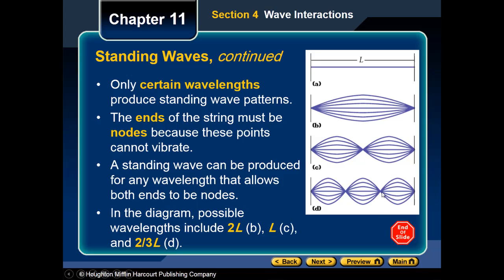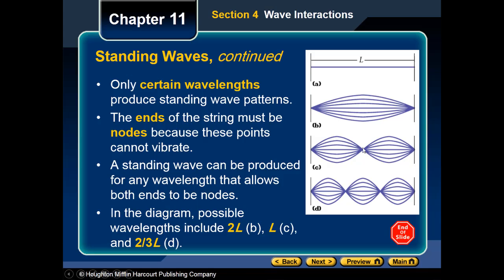Now try to do this again with here. See the rope here? The total length is called L. So to be able to get the wavelength, let's divide it into parts. This is 1, this is 2, this is 3, this is 4.